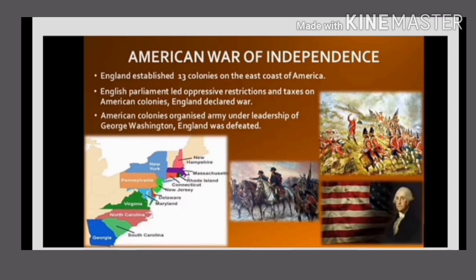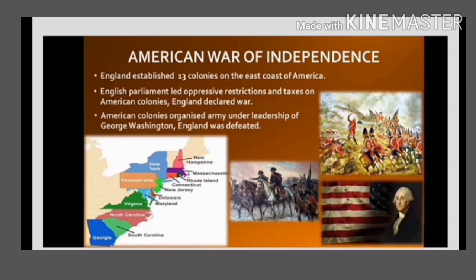A new nation known as the United States of America, with the federal government, a written constitution and based on the principle of democracy, was born. So in simple words, what is meant by American War of Independence? If you look at it briefly, England continued to establish colonies in America and ruled America. So the American people called a war against England, it was led by George Washington, and America won.